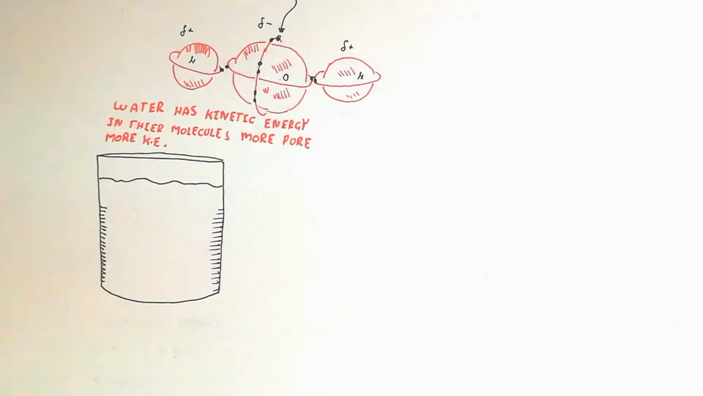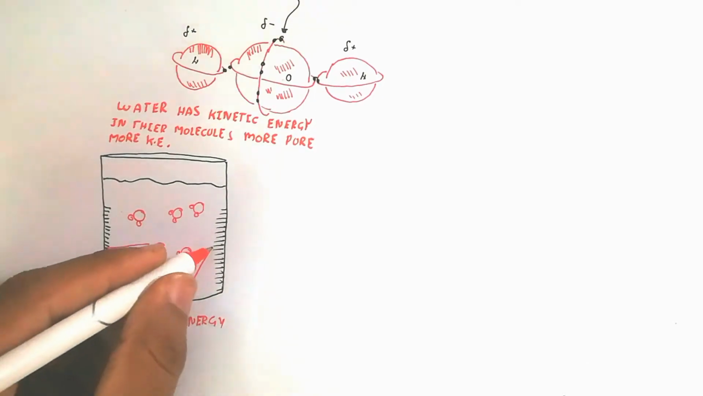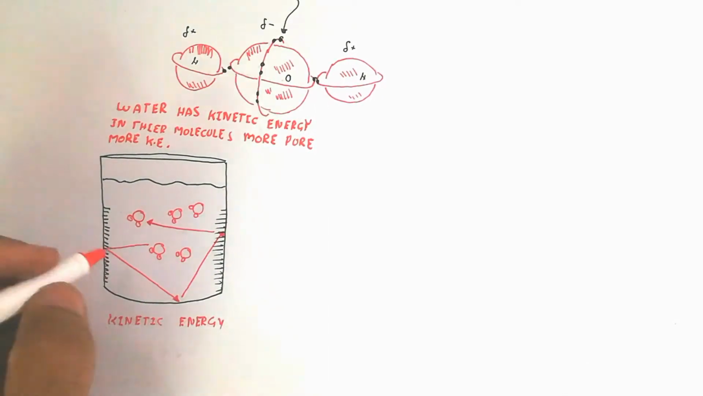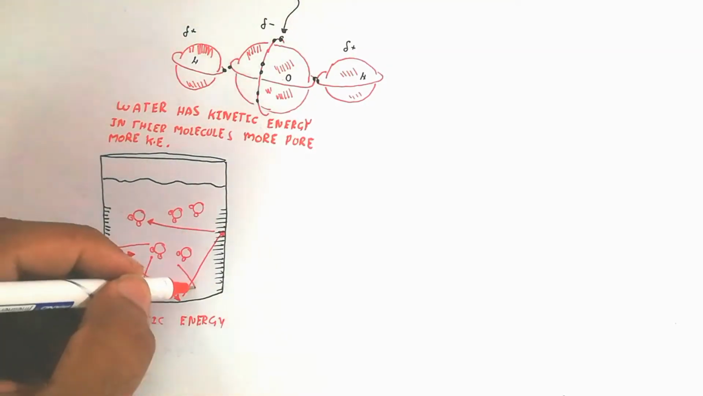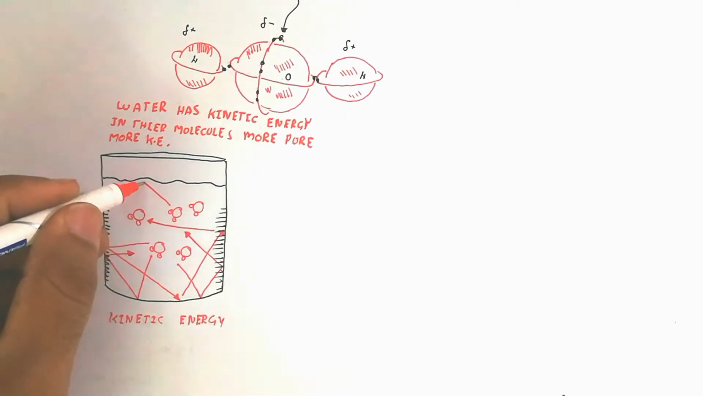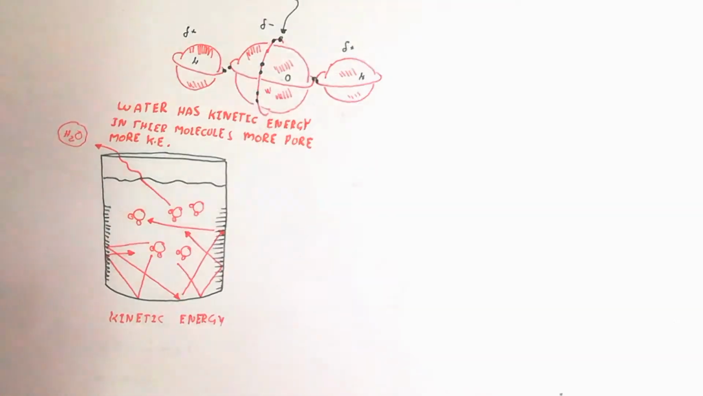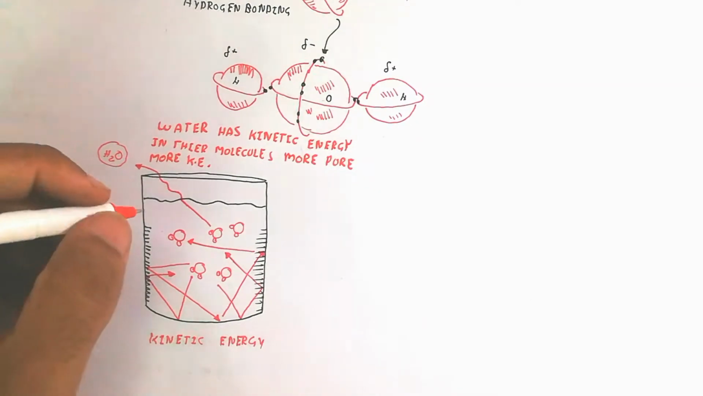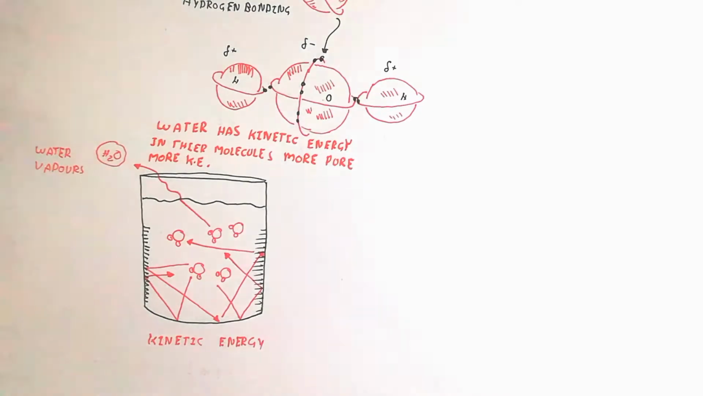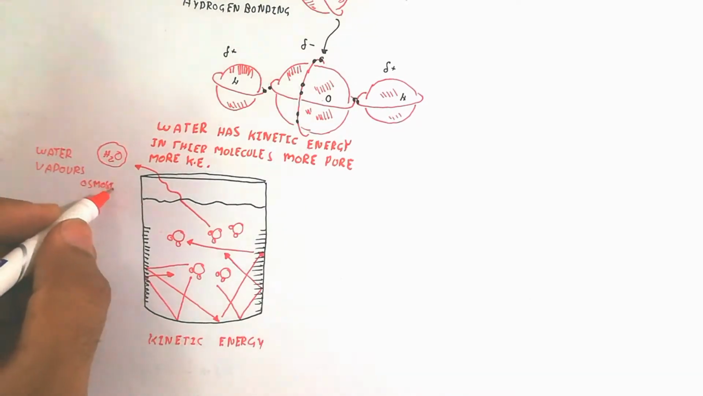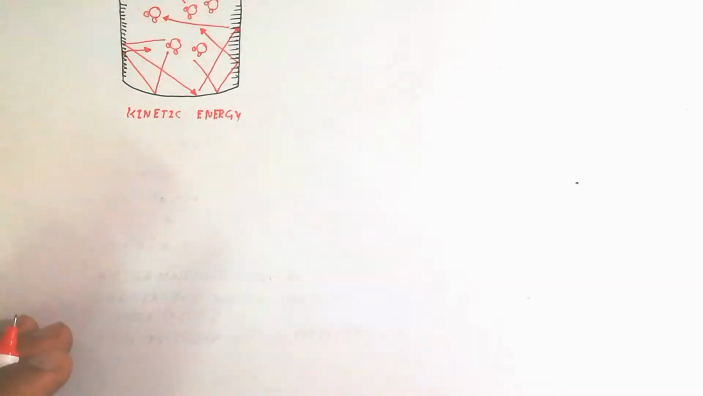So here the water has kinetic energy in its molecules, more heat, more kinetic energy. It means there is random movement of the molecules in the medium of the water. The water can evaporate when more energy is provided, detaching the hydrogen bonding. So the kinetic energy is used for releasing the hydrogen bonding to go into the air as a vapor, which is also known as water gas.